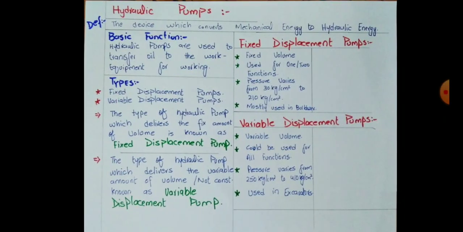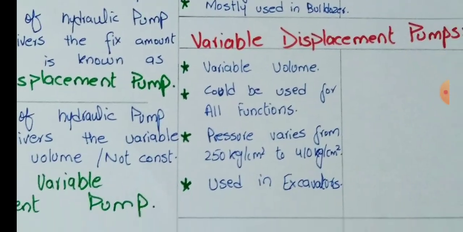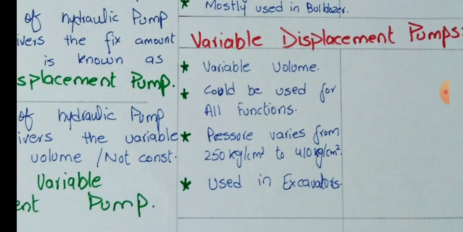Okay, so here variable volume could be used for all functions, just like the swash plate type variable displacement piston type pump. It's only one pump in the PC200-3, and it's giving oil to all components of the whole machine. Okay, pressure varies from 250 to 410 kg per cm square.